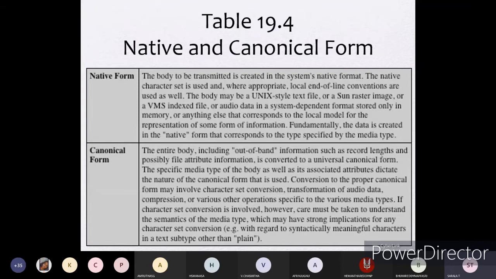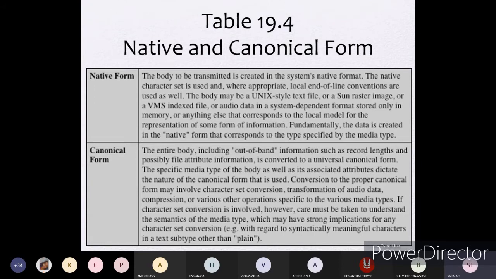The body may be a Unix style text file or Sun raster image or a VMS indexed file or audio data in a system dependent format stored only in the memory, or anything else that corresponds to the local model for representation of some form of information.